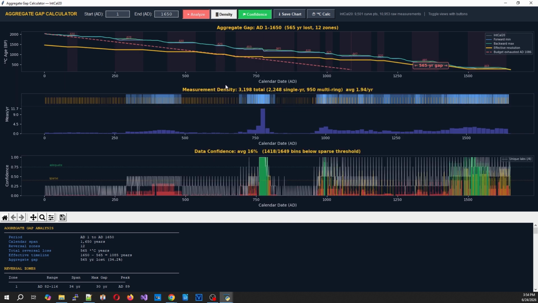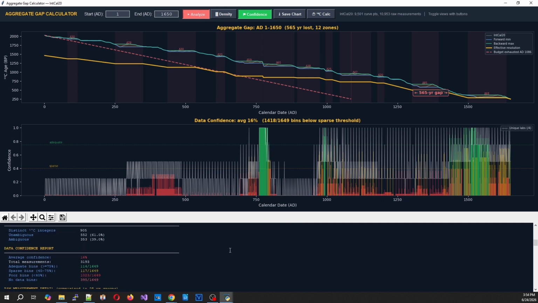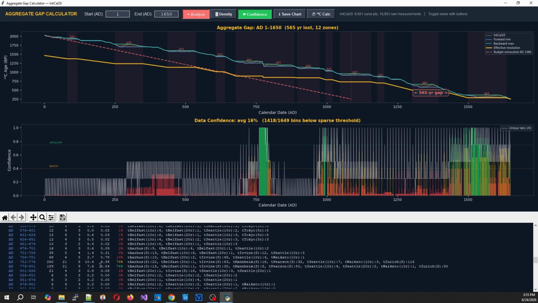Turn that one off. So you can see for stuff they date around 750, 800, okay, they have a lot of tree ring data. The rest of this is just noise, it's nonsense. And when they claim there's a gap in time and that time's rolling forward and backwards and all that stuff, or C14 is decaying at different rates, it's all baloney. So you can see all the data, you can see the years they do have good tree ring data for. Although having good tree ring data is meaningless, but look at this, for example, which I find pretty interesting.